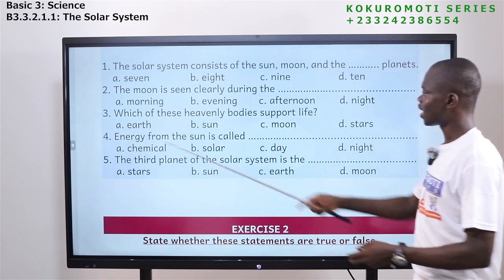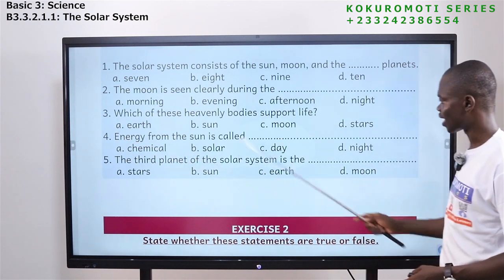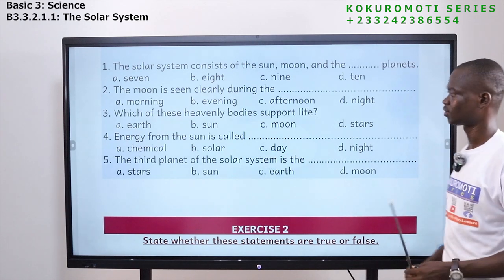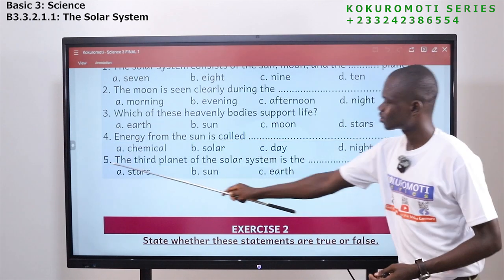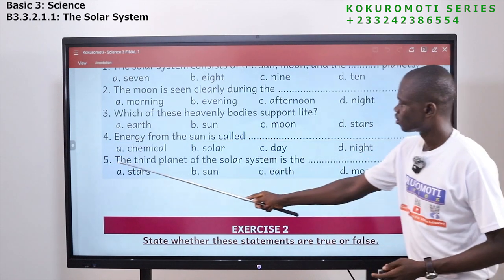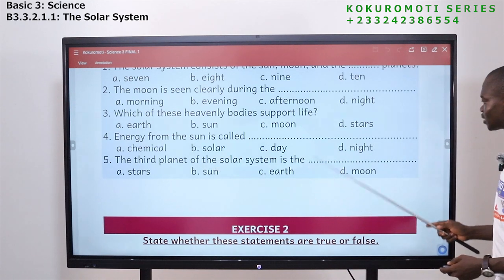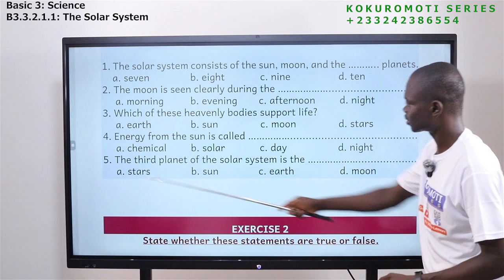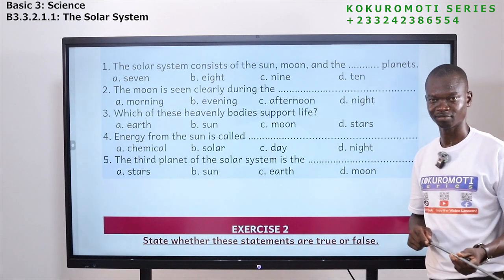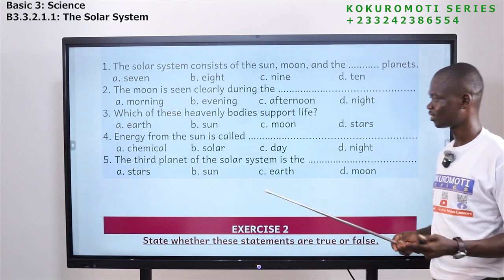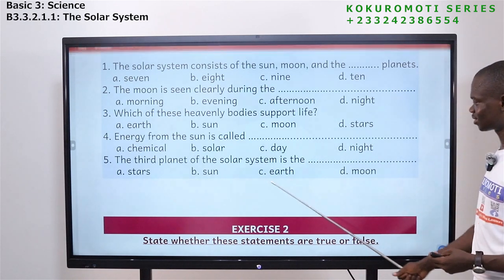Question 4. Energy from the sun is called dash. A, chemical, B, solar, C, day, D, night. Energy from the sun is called what? Solar. Now, the last question of exercise 1, or question 5. The third planet of the solar system is the dash. A, stars, B, sun, C, earth, D, moon. What is the answer? The third planet of the solar system is the earth, C.